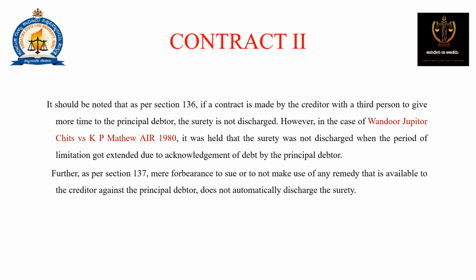It should be noted that as per section 136, if a contract is made by the creditor with a third person to give more time to the principal debtor, the surety is not discharged. However, in the case of One Roof Jupiter Sheets versus KP Matthew AIR 1980, it was held that the surety was not discharged when the period of limitation got extended due to the acknowledgement of debt by the principal debtor. Further, as per section 137, mere forbearance to sue or not to make use of any remedy that is available to the creditor against the principal debtor does not automatically discharge the surety.